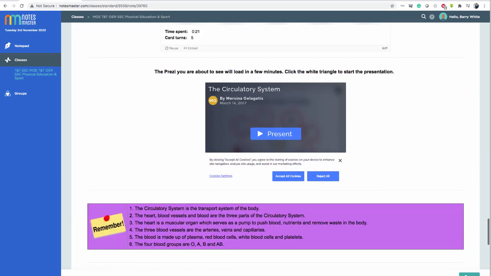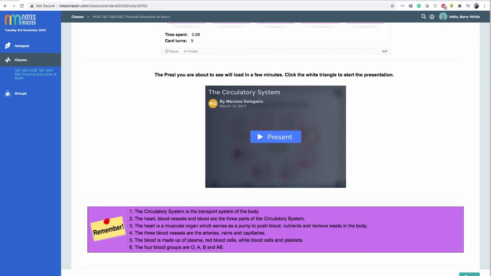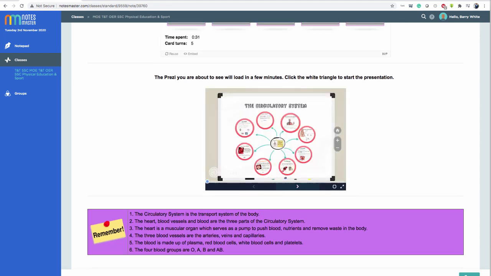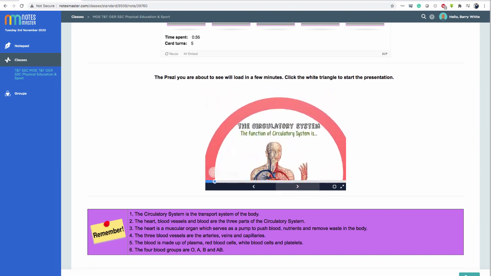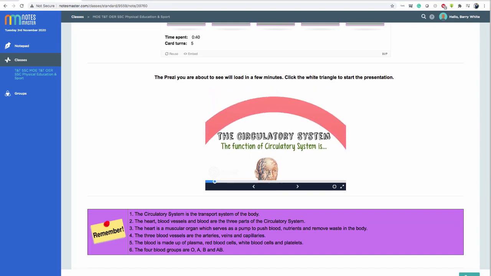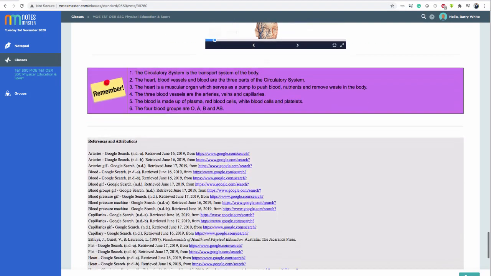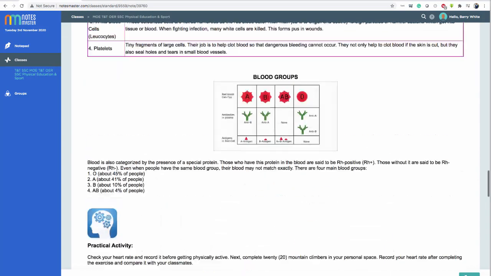And then there's presentations that you can do. Accept the cookies, and then you can dive into these animations and click present and navigate through using the arrows to move across here. Okay, and you can go back as well. So this is a format, and then these are the references, etc., which show you where the note was compiled from. So this is an example of a note.